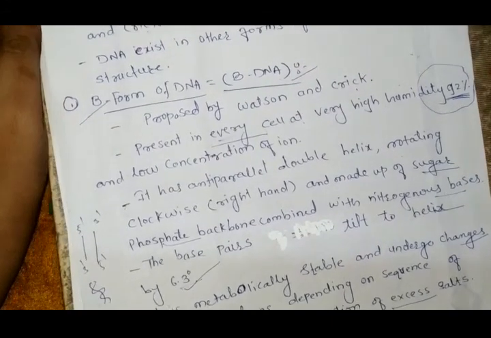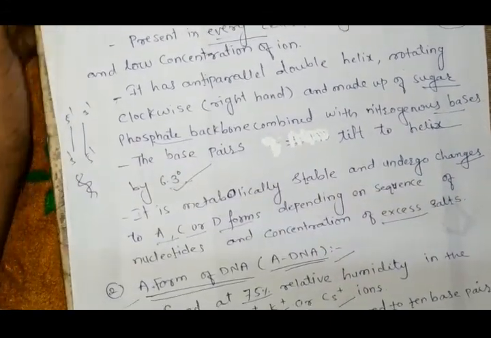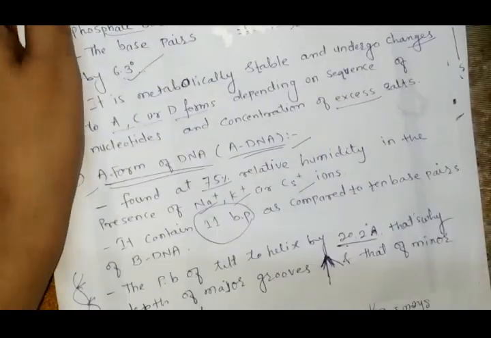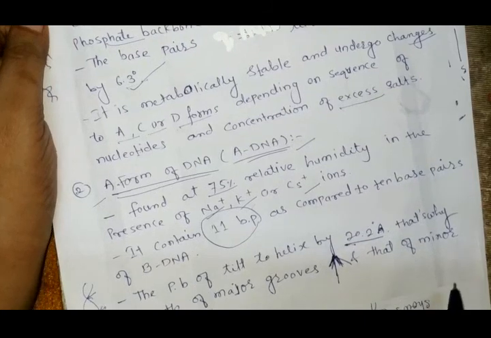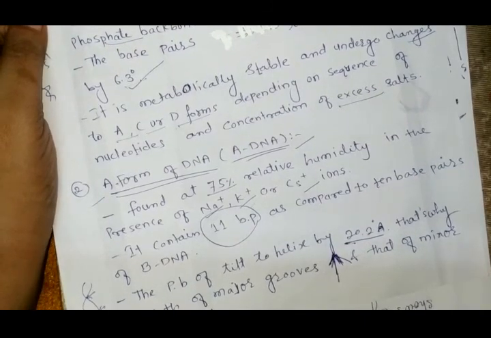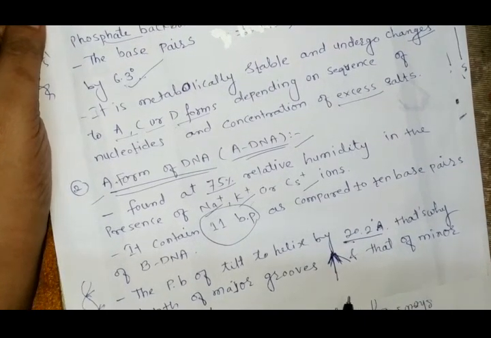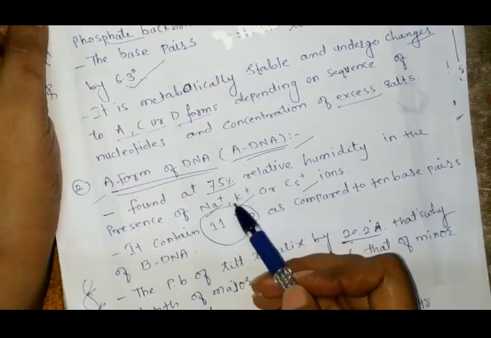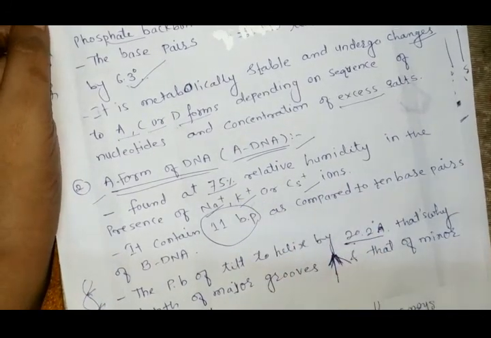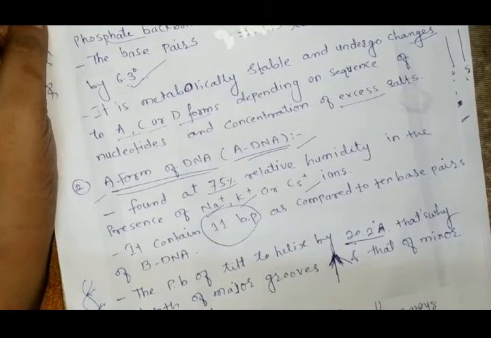Now, next one is the A form of DNA. This A form of DNA is found at 75% relative humidity in the presence of sodium, potassium or cesium ions. It means A form of DNA is present at a relative humidity of 75%, in the presence of sodium, potassium or cesium ions.